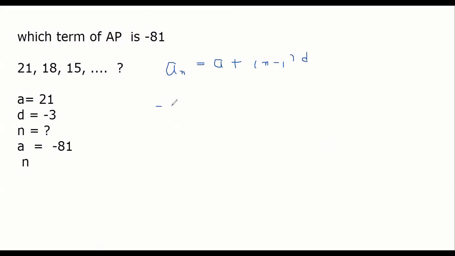The nth term is given as -81. So -81 equals 21 plus (n minus 1) times d, and d is given as -3, guys. You have to be very careful with the multiplication.